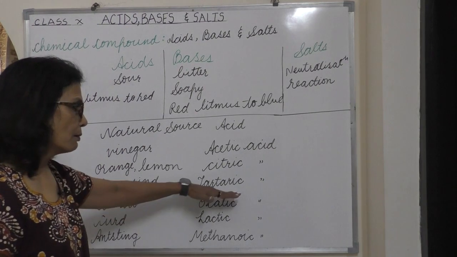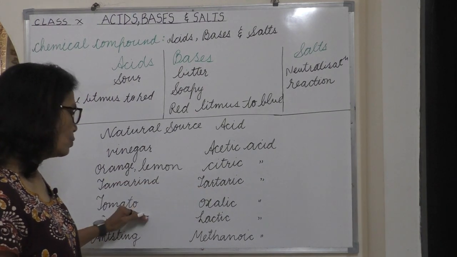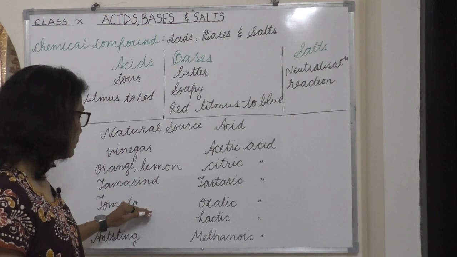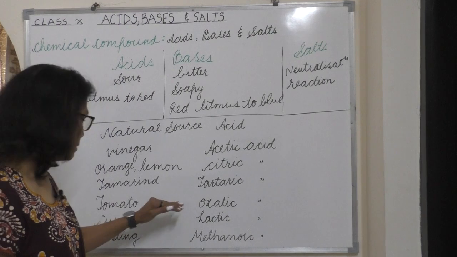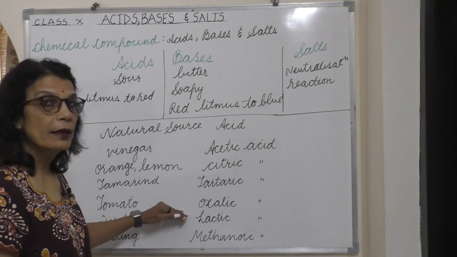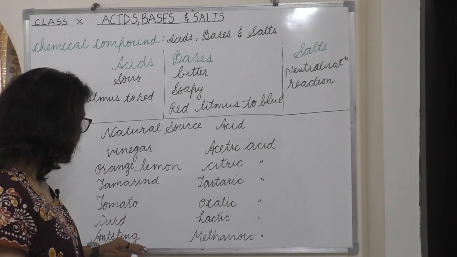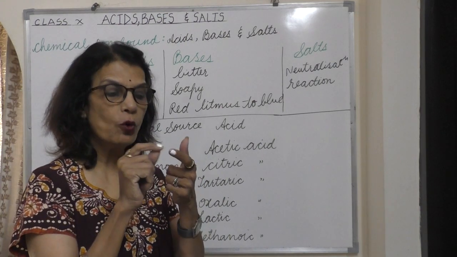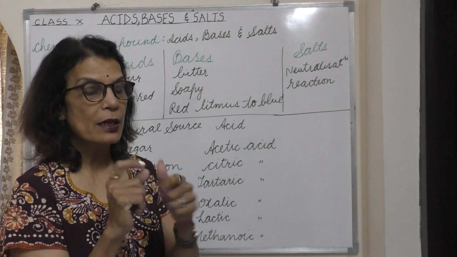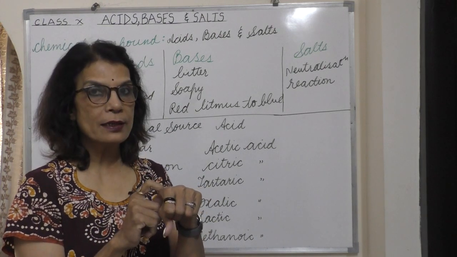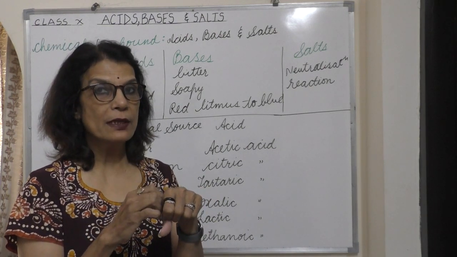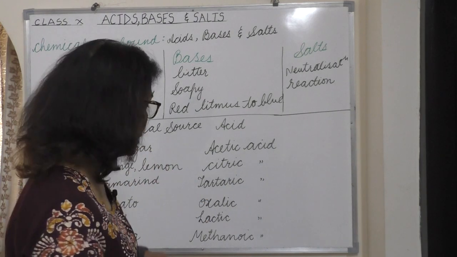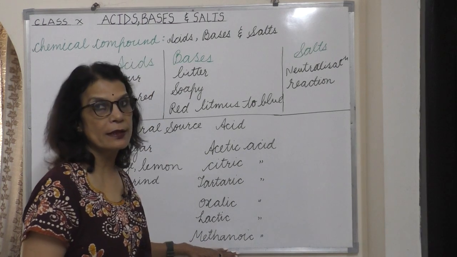Tamarind has tartaric acid. Do you know what tamarind is? Tamarind is imli, we can say. Tomato has oxalic acid. Curd has lactic acid. And ant stings: at the point of the sting, ants have acid. When they bite our skin, we feel a burning sensation. That is only because they have acid in it, and the acid is methanoic acid.